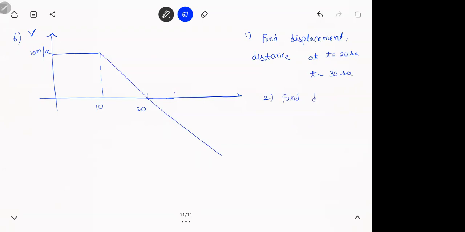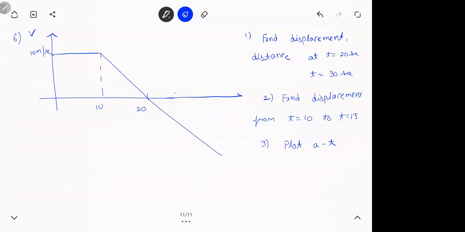Next thing, find displacement from t is equal to 10 to 15. Third, plot AT graph. You're getting total 3 questions.